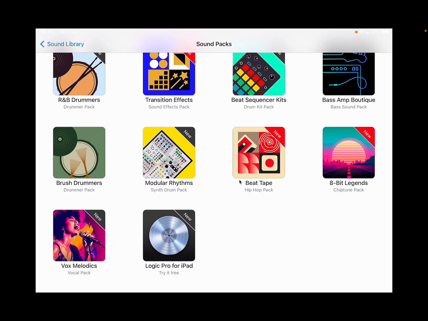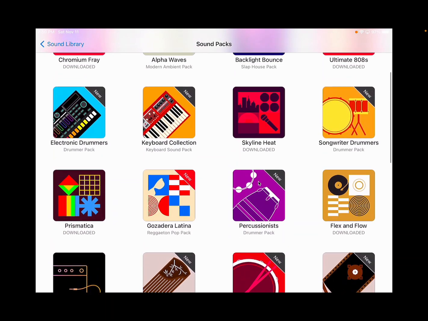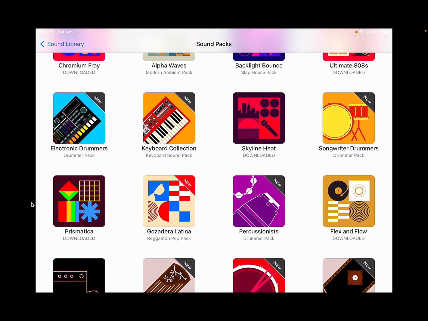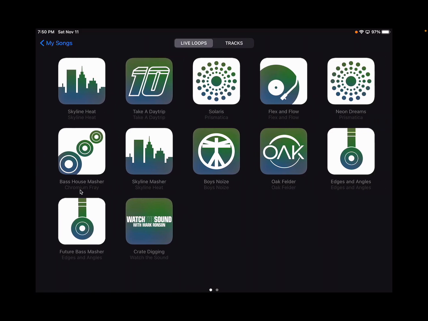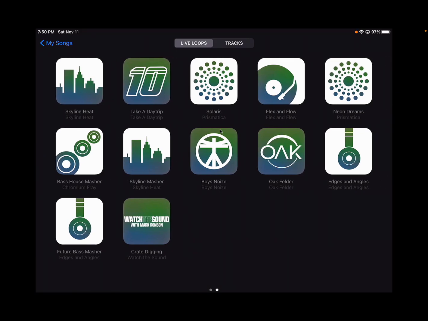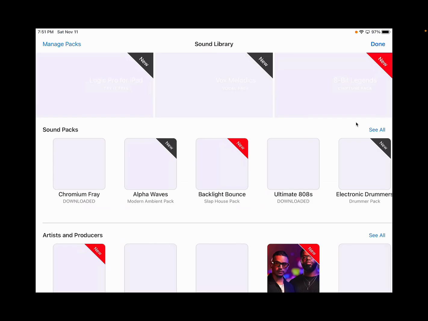This hip hop pack, this one might be something that would go down as a loop station. The majority of the ones that you'll see, like Prismatica, for instance, on your iPad probably has that as a loop station. That would be where you can find the new loop stations here. So you can see Prismatica, this one and this one. Okay, and by the way, those are two of my favorites, so highly recommend checking that out.